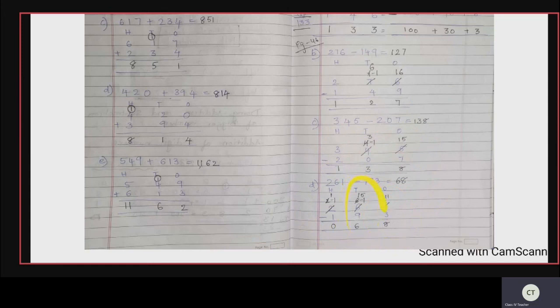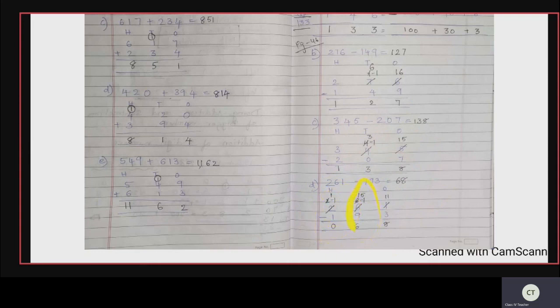Now go to the tens place. When you cut, 1 will become 11, which means the beside number is 6. 6 minus 1 is 5. So here the number is 5. So 5 minus 9. 5 will not go in 9. So 5 will become 15. Then come to the hundreds place. What is the number here? 2. When you cut it, 2 minus 1 will become 1.